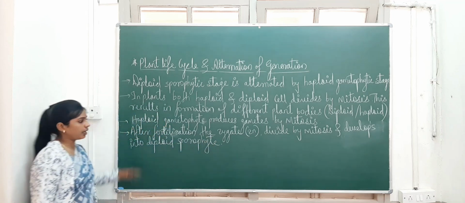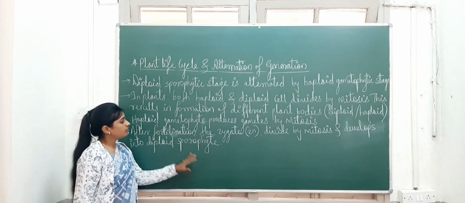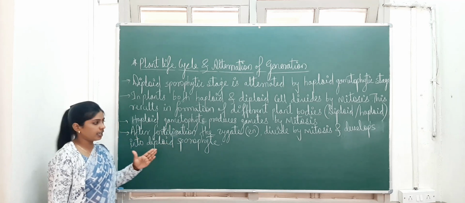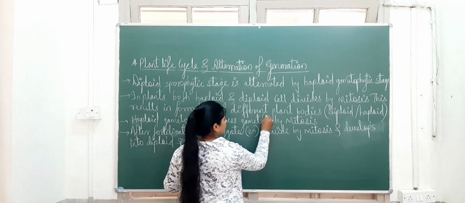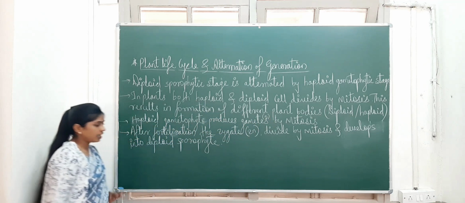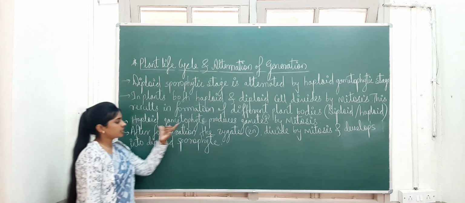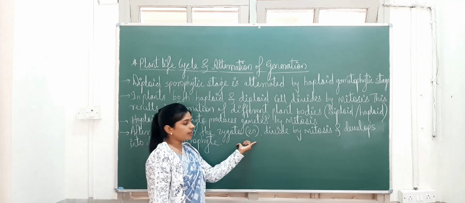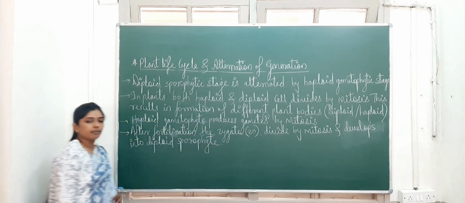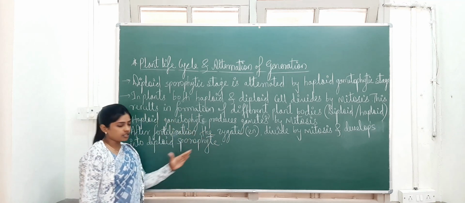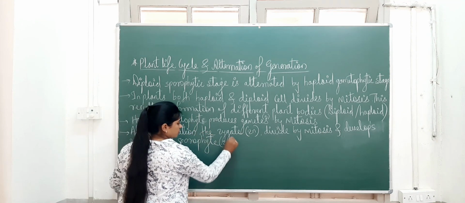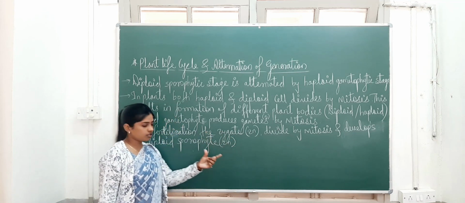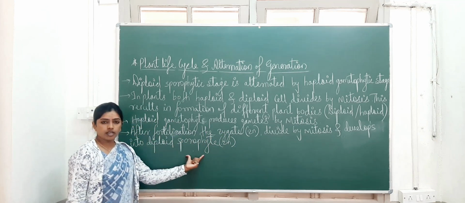Okay, are you getting how the sporophyte is formed from the gametophyte? First is the gametophyte, that is haploid, which produces haploid gametes by mitosis. Remember, this is n. n means haploid. Then after fertilization, the fusion of two gametes, the zygote is formed. The zygote is diploid, and that zygote divides mitotically, because the diploid zygote is there and we want the diploid sporophyte, so an equal number should come. So the zygote divides by mitosis and develops into the diploid sporophyte.